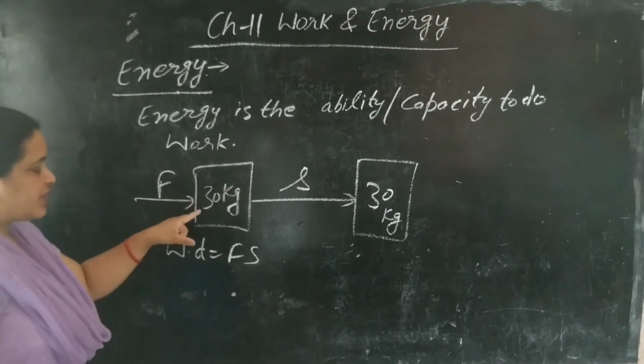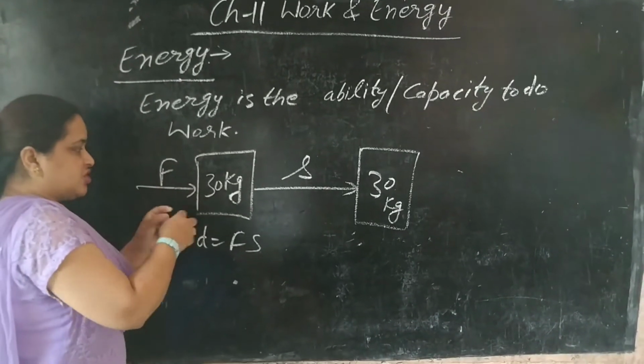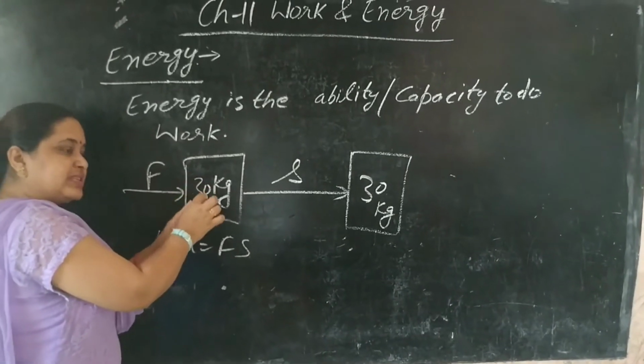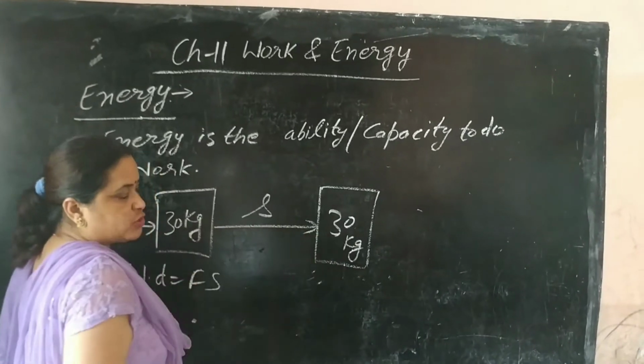But when we are applying this force, we are giving our energy to this block, and this block is gaining that energy. Because of that energy, it changes its position.